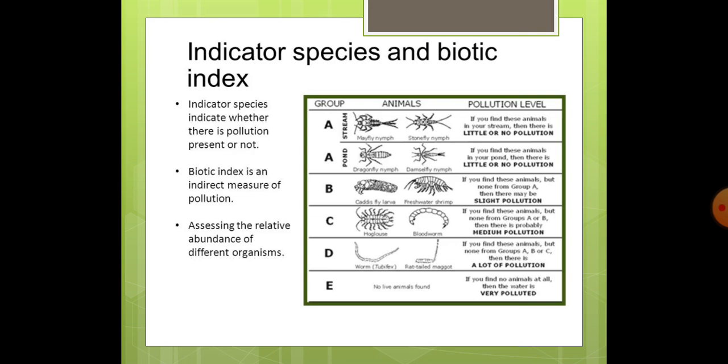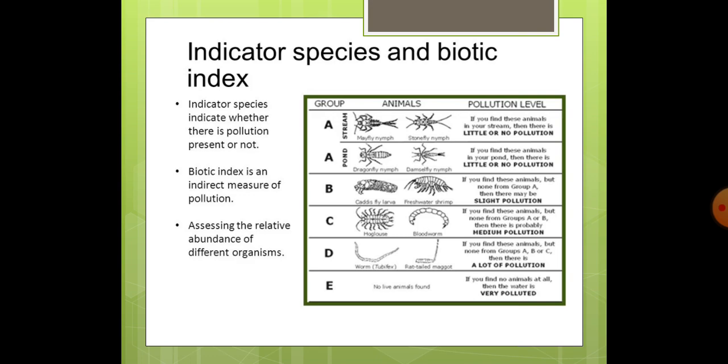And if you see no life, that is, no live animal found, that means the water is very highly polluted. So the biotic index, that is the presence of these animals, shows the level of pollution.